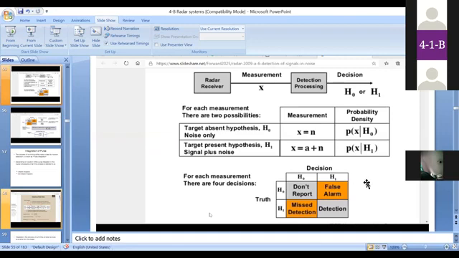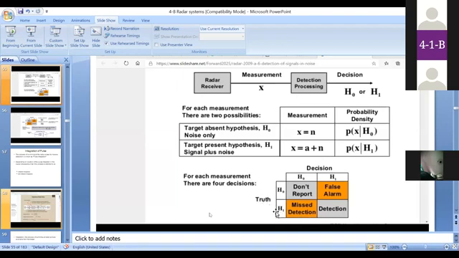Another case is when the truth is H1, meaning the target is present, but the decision given by the radar system is H0, meaning only noise is present. Because that echo has low signal strength, we call that a missed detection.